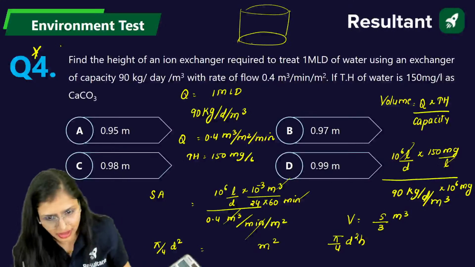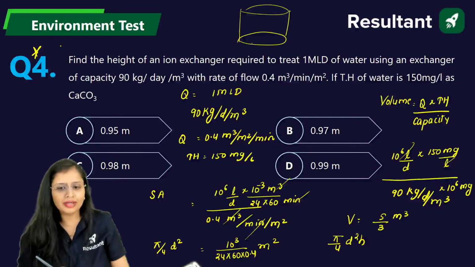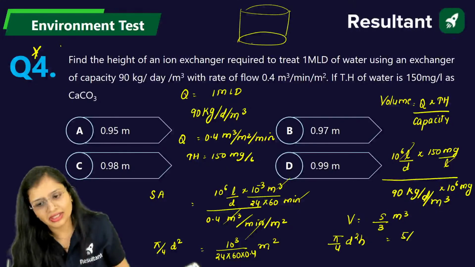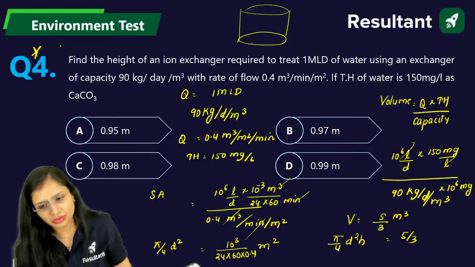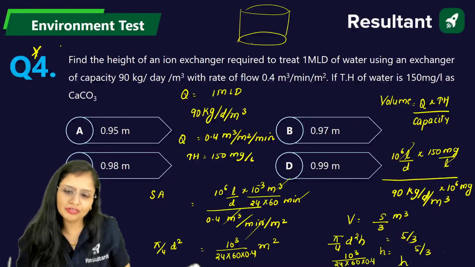That is up to you. 10 raised to power 3, 24 into 60 into 0.4. Okay, and this was 5 by 3. So instead of pi by 4 d square, you can substitute 10 raised to power 3, 24 into 60 into 0.4. Solve it. From here you will get the value of h.